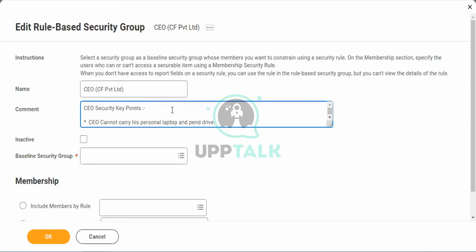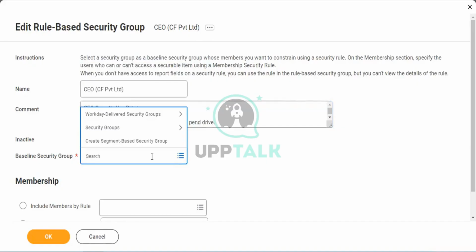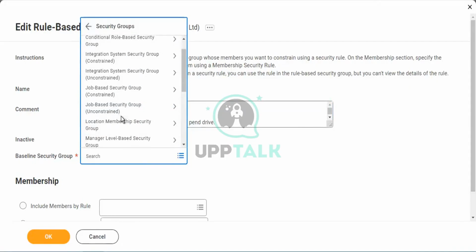After giving all your security points, you need to come here under the security group. You need to tap on the security groups. Here, you need to select your individual security group to start with.